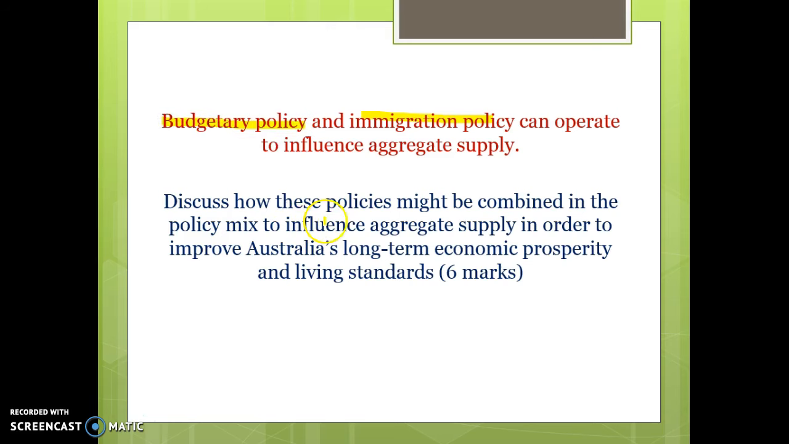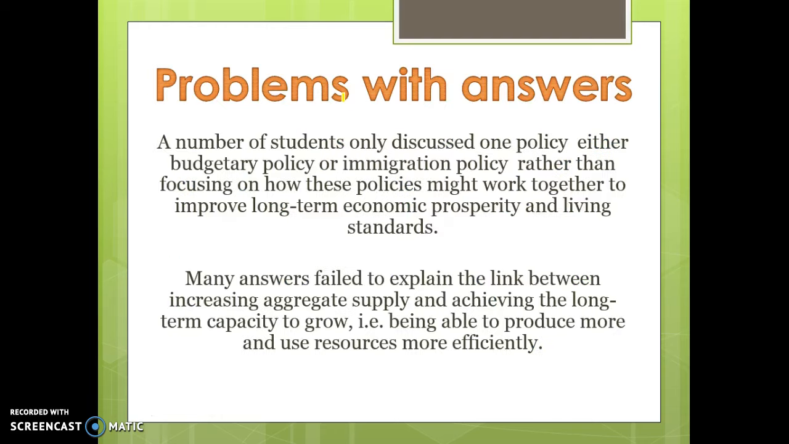Discuss how these policies, so budgetary policy and immigration policy, might be combined in the policy mix to influence aggregate supply in order to improve Australia's long-term economic prosperity and living standards. Within that question, you need to be able to talk about a range of budgetary supply policies as well as immigration policy and how they work together to try and improve aggregate supply conditions in Australia and allow for long-term economic prosperity and living standards. So, let's have a look at how to go about answering this question.